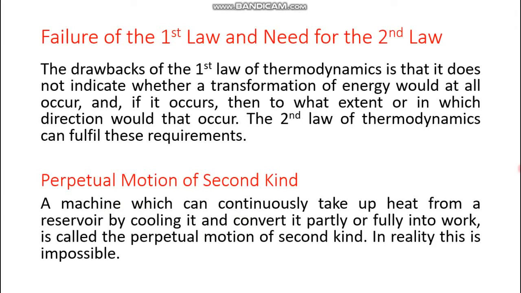A machine which can continuously take up heat from a reservoir by cooling it and convert it partly or fully into work is called the perpetual motion of the second kind. Is it possible? No, in reality this is not possible. There is some body with some heat energy in it, and you are taking up that heat and converting it into work. That is not possible.